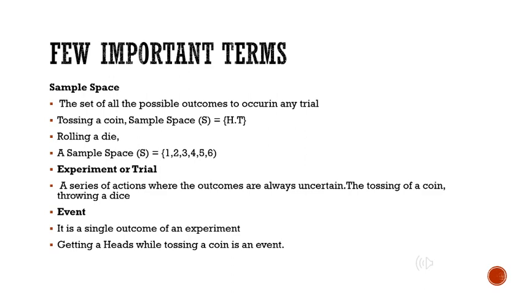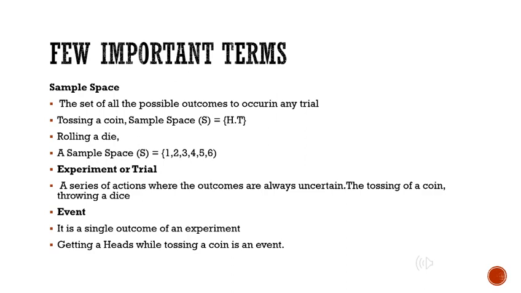The sample space can be head and tail because the coin has two faces, that is head and tail. So, the sample space in tossing a coin is head and tail. Rolling a die, another example. So here the sample space can be from 1 to 6: 1, 2, 3, 4, 5, 6, because of the 6 faces it has.